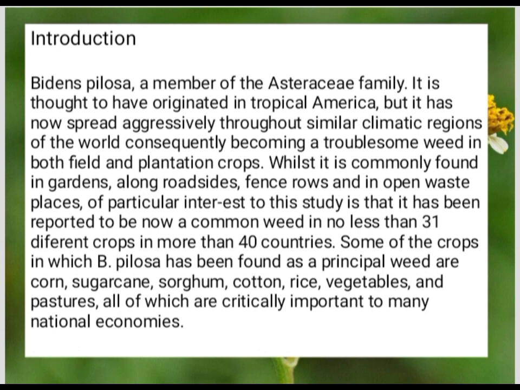Also, it is commonly found in gardens, along roadsides, fence rows, and in open areas. Of particular interest to this study is that it has been reported to be now a common weed in no less than 31 different crops in more than 40 countries. Some of the crops in which Bidens pilosa has been found as a principal weed are corn, sugarcane, sorghum, cotton, rice, vegetables, and pastures, all of which are critically important to many national economies.